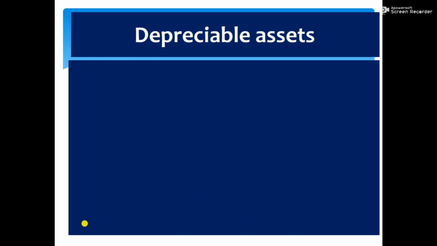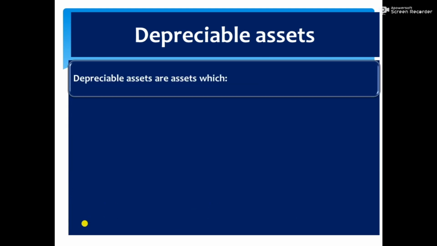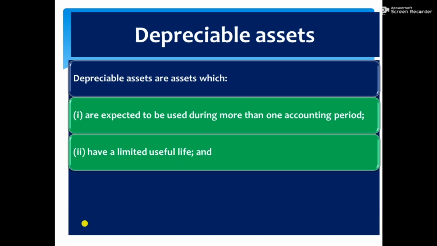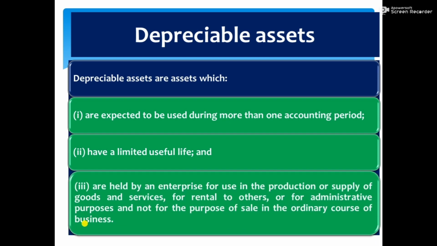Depreciable assets are assets which are expected to be used for more than one accounting period and have a limited useful life, and are held by the enterprise, 1. for use in the production or supply of goods and services, 2. for rental to others, or 3. for administrative purposes, but not for the purpose of sale in the ordinary course of business.